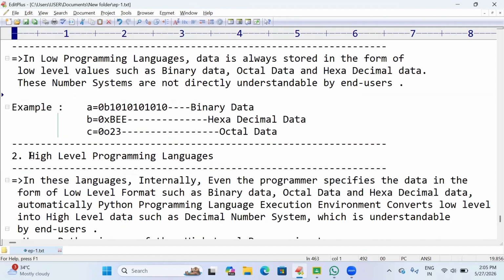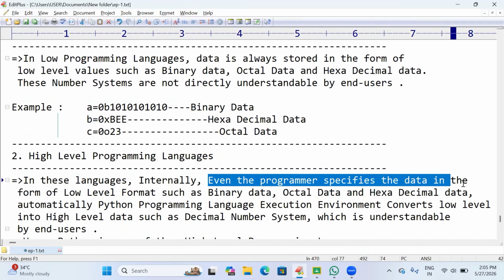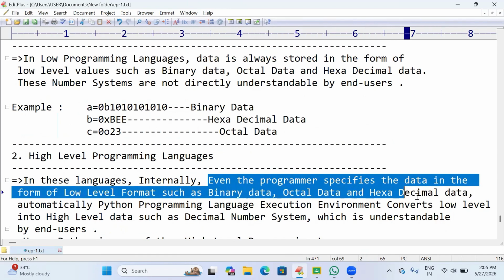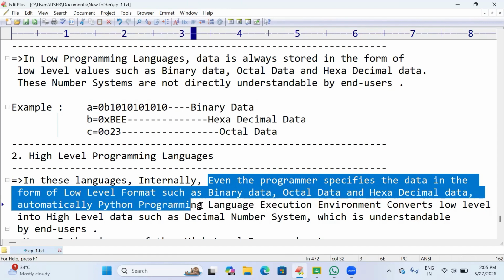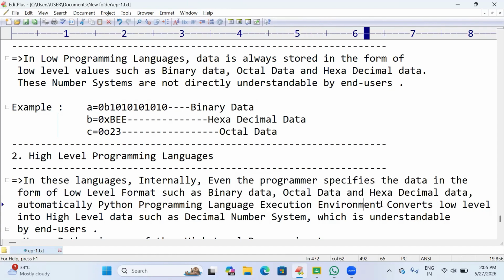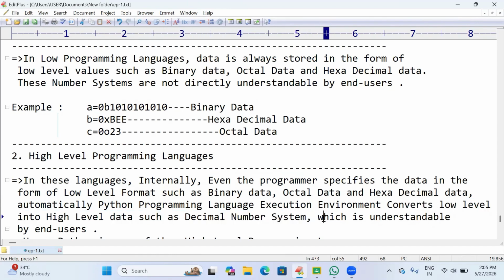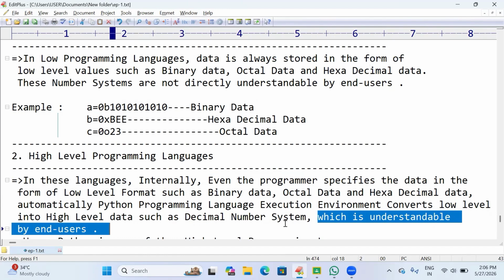Now if we come to high-level programming language, even if the programmer specifies the data in low-level format, such as binary data, octal data, hexadecimal data, automatically the high-level programming language, or Python execution environment, converts that low-level data into high-level, such as a decimal number system, which is understandable by the end user.